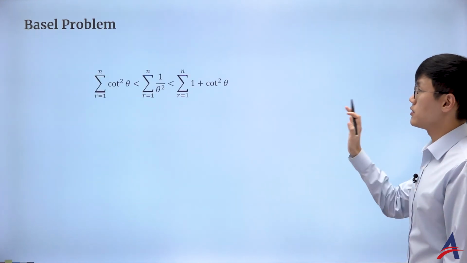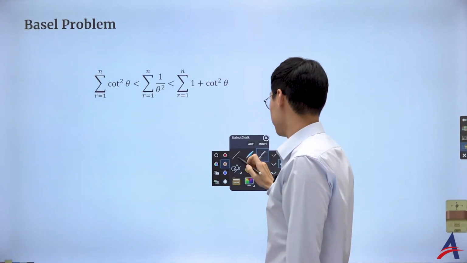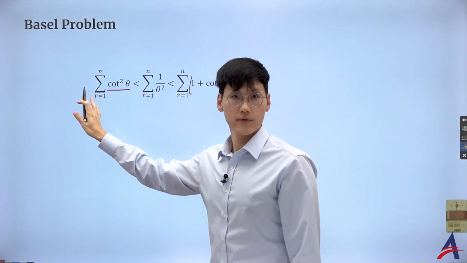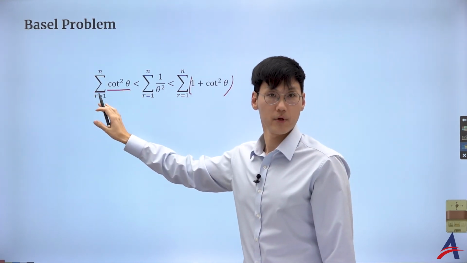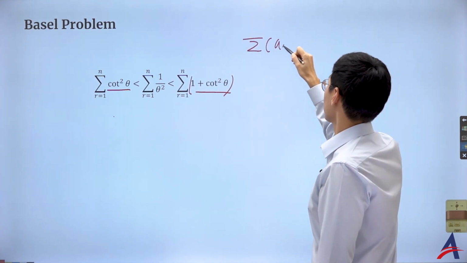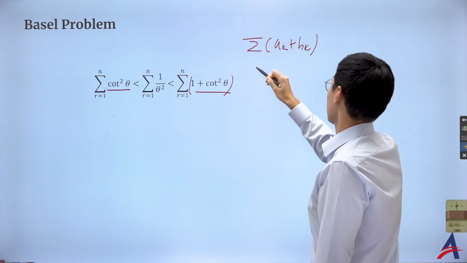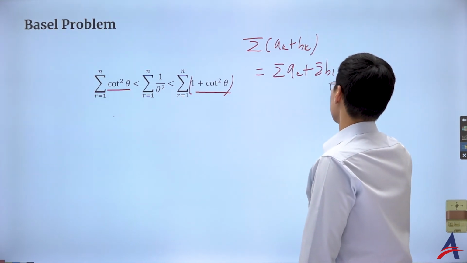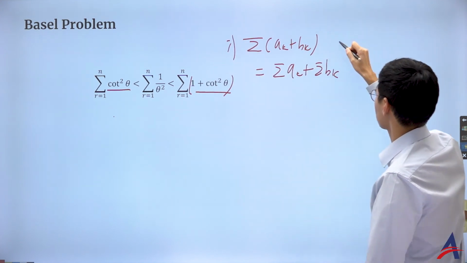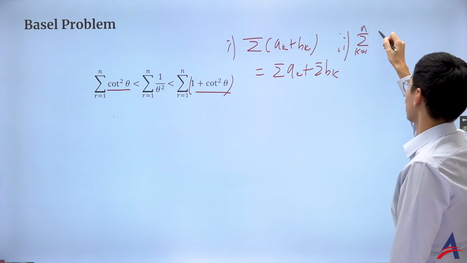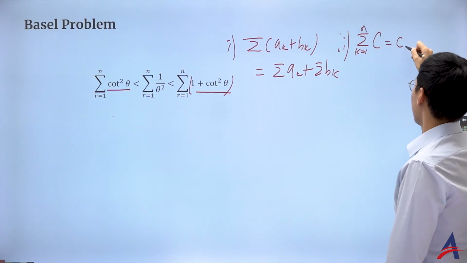So then the initial inequality we had was this, but we saw that the left-hand side is the sum of the roots of the polynomial that we found. And remember, sigma of a_k plus b_k has linearity, so sigma a_k plus sigma b_k, that's the first property that I can suggest using. And the second property is that if it's just a constant, independent of k, it's going to be nc, isn't it?